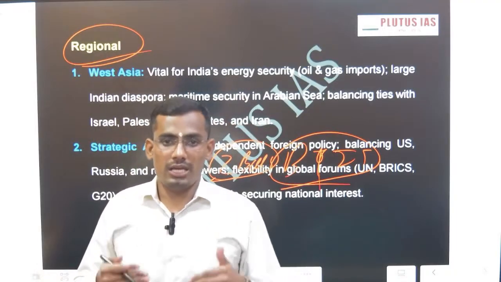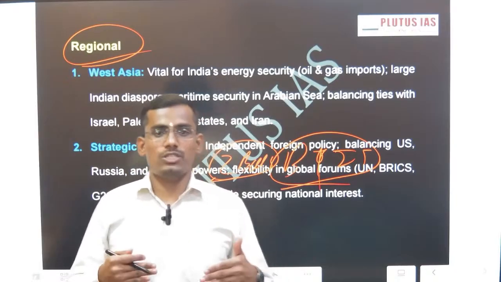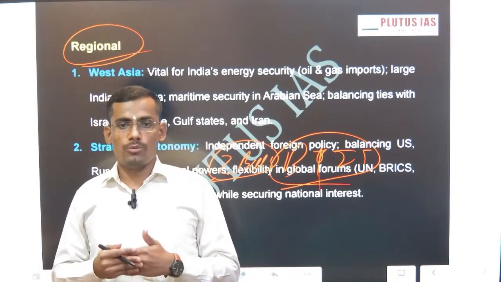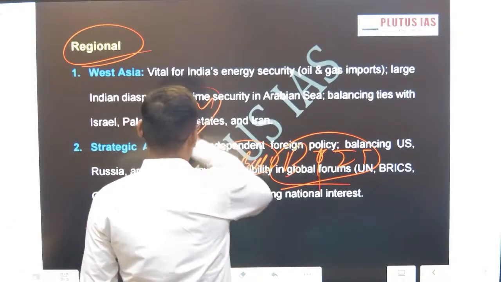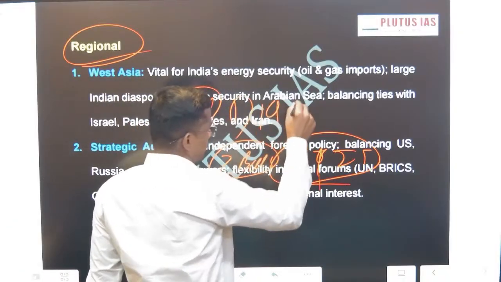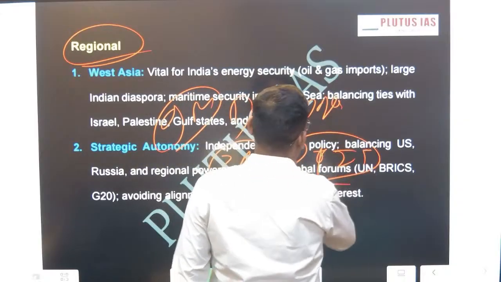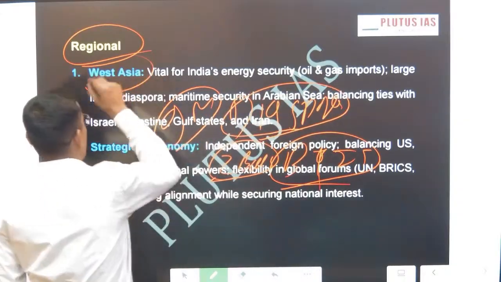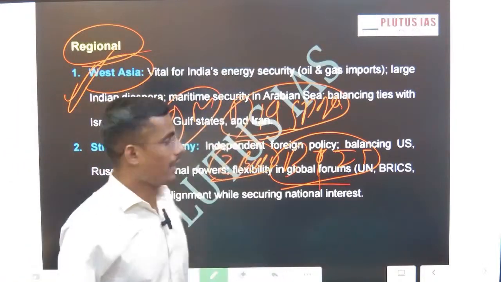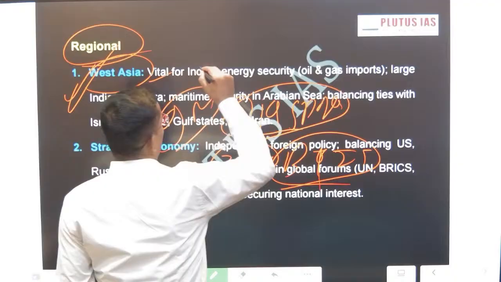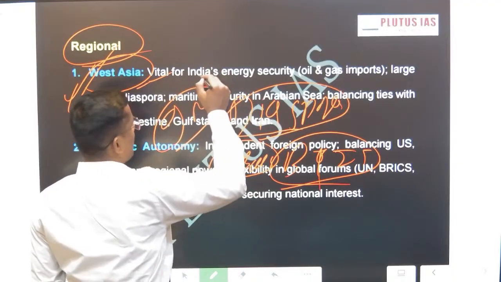we are engaging and maintaining our strategic autonomy, and that strategic autonomy shows, as we have around 9 million diaspora in West Asia. So we have to engage with Israel and other Gulf countries. India is engaging with the other West Asian countries also.